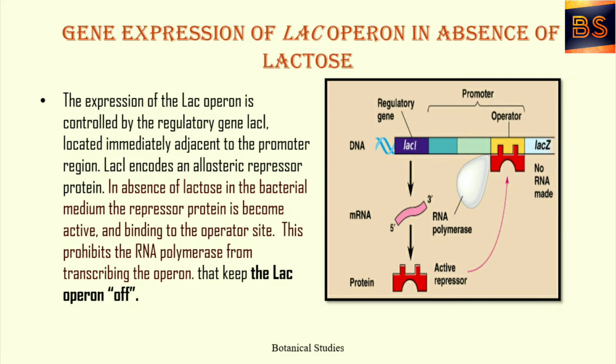Gene expression of lac operon in absence of lactose. The expression of the lac operon is controlled by the regulatory gene lacI, located immediately adjacent to the promoter region. lacI encodes an allosteric repressor protein. In absence of lactose in the bacterial medium, the repressor protein becomes active and binds to the operator site. This prohibits the RNA polymerase from transcribing the operon. That keeps the lac operon off.